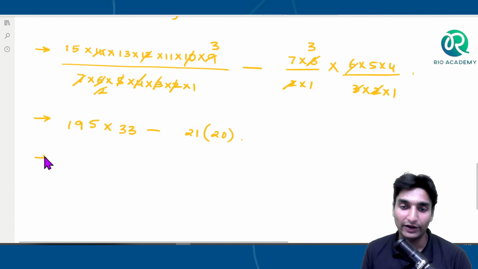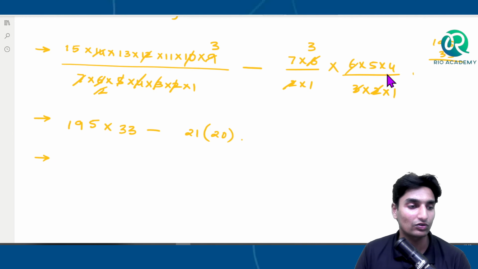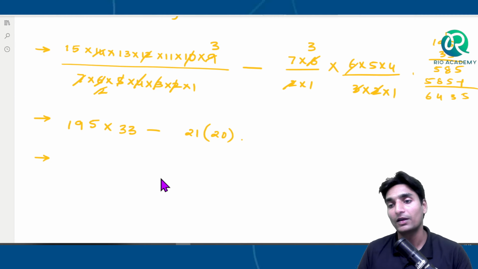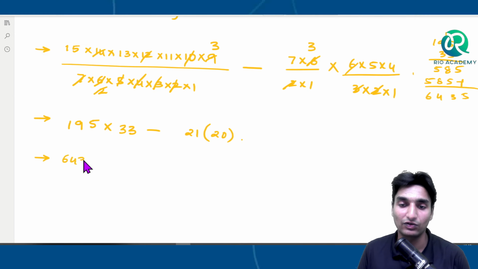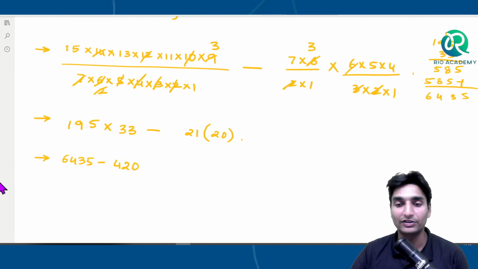Okay, so now you'll have to simplify this one out. 195 into 33. So multiplication, guys, you will have to solve it out no matter what. So this will be what? 585 plus of, once again it will be 585, so 6435, minus of 21 into 2, that is nothing but 42. So you'll have to eliminate this value.